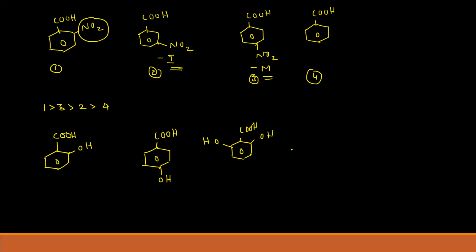And in the case of the fourth one I have it at the meta position. Then see here. Here the ortho effect is there, and here because of that H bonding is there, and here it shows the plus M effect, which decreases the acidic strength, and here two hydrogen bonds are possible, which is more stable, and here it will show the minus A effect, and finally we take benzoic acid also.